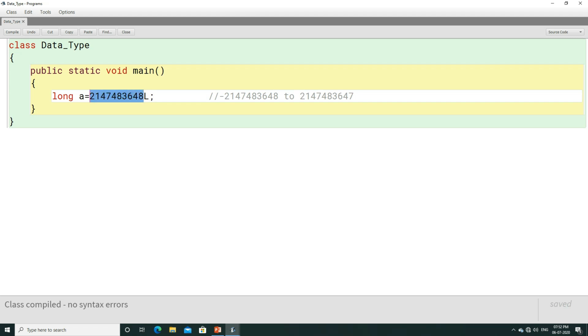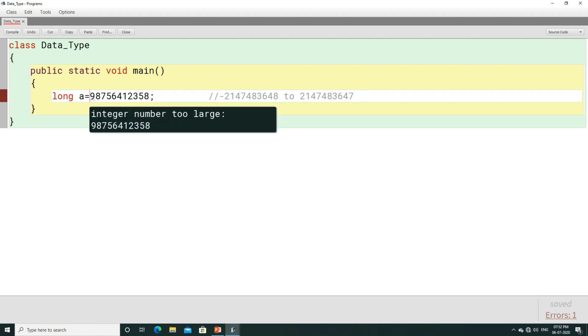Even if you write some other number instead, it can be represented. You can see such a big number is there. It cannot be represented in int, but you have to write L beside that. If you don't write L, or if you remove L, it is going to give you an error, right?